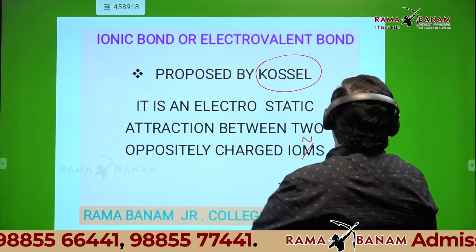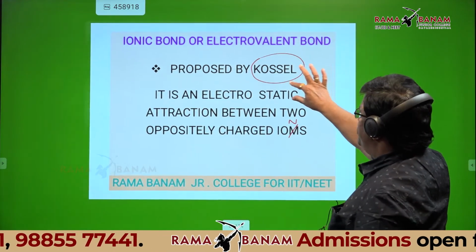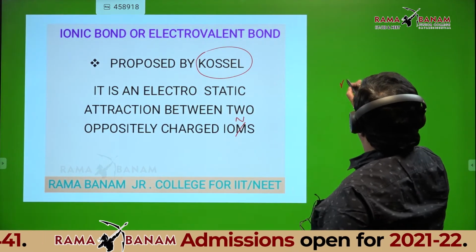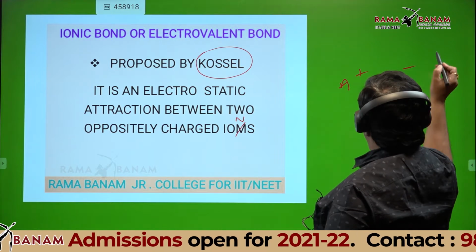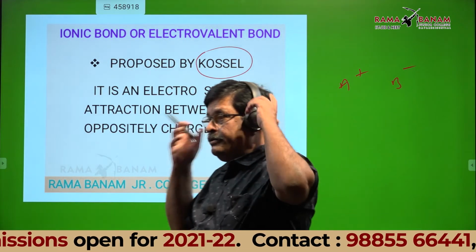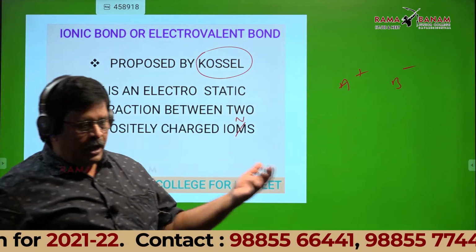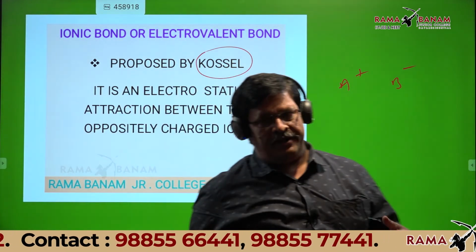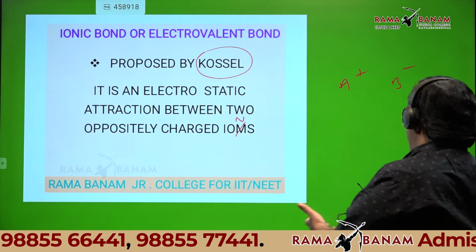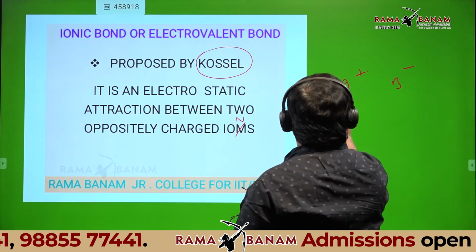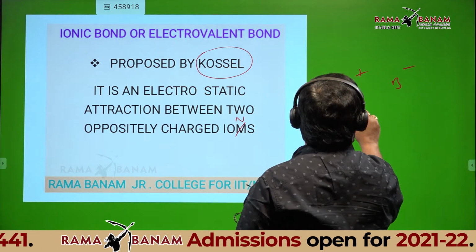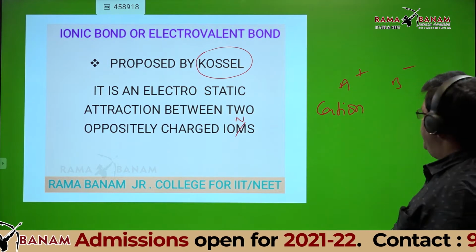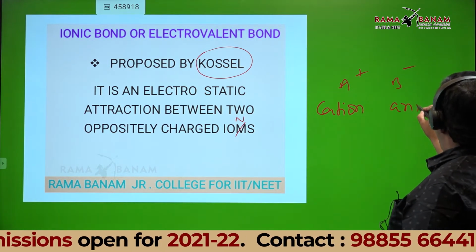Suppose there are two oppositely charged ions, that is A plus and B minus, maybe monovalent, maybe divalent, or one monovalent, one divalent, one monovalent, one trivalent, whatever it may be. The positively charged ion is nothing but a cation, and the negatively charged ion is nothing but an anion.